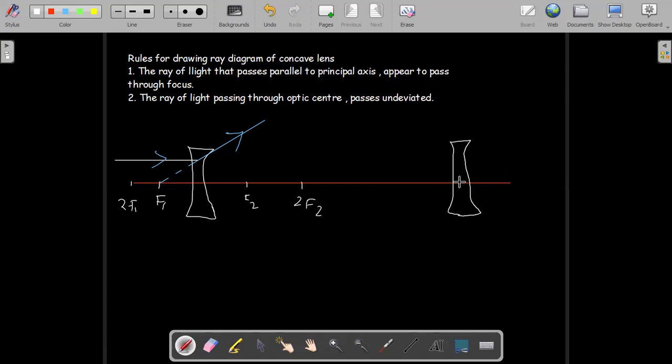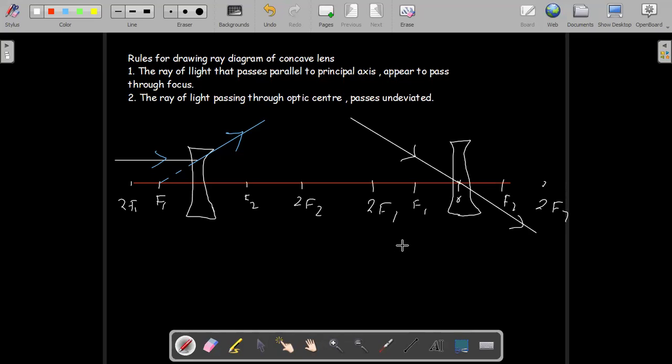So for the second one, you have your optic center, F1, 2F1. If you have a ray of light that passes through the optic center, it passes undeviated. The ray of light will pass undeviated. There will not be any deviation in the ray of light.